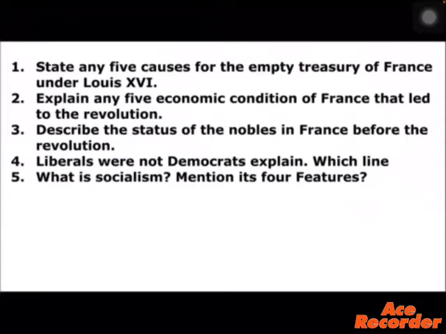First point, long years of war had drained the financial resources of France. Second point, the high cost of maintenance of the immense palace of Versailles and court. Third point, under Louis XVI, France helped the 13 American colonies to gain independence from Britain. Fourth point, war added more than 1 billion livres to a debt that had already risen to more than 2 billion livres. Lenders who gave the state credit began to charge high interest on loans.